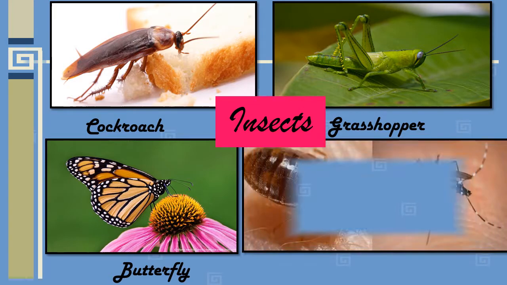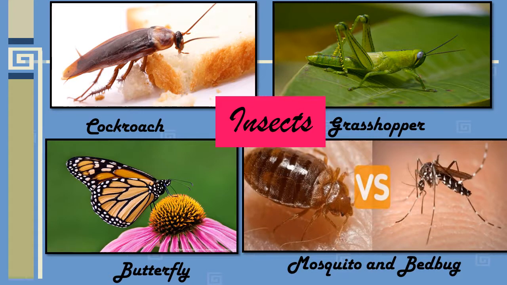Okay, and mosquitoes and bed bugs use a needle-like mouth part to pierce and a tube-like mouth part to suck up blood or other fluid. We know that a mosquito bites with the help of a needle-like mouth part which is there on its body. Okay, so this is how insects take in their food or liquid from the mouth part.